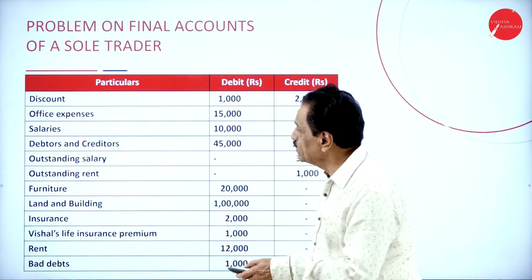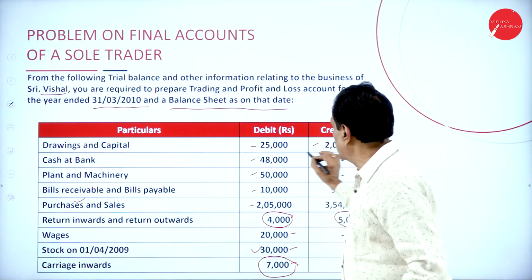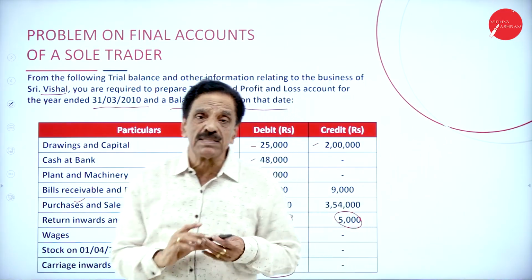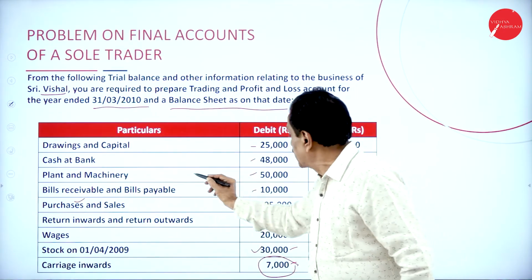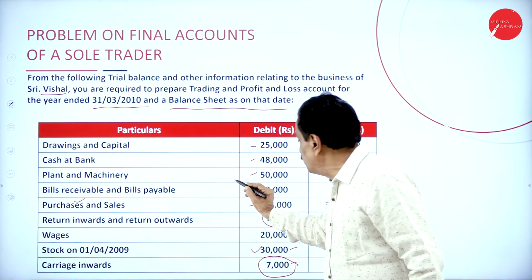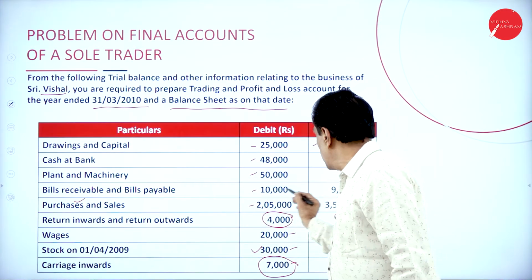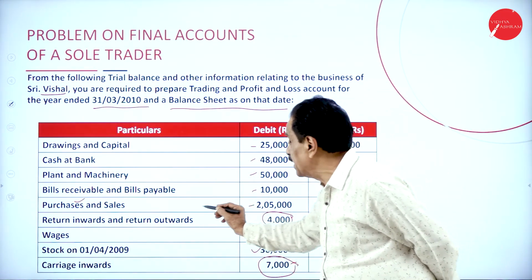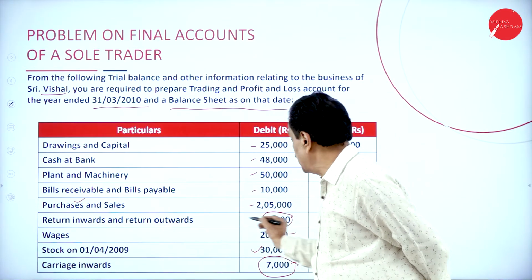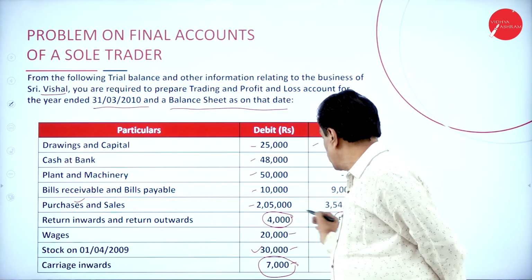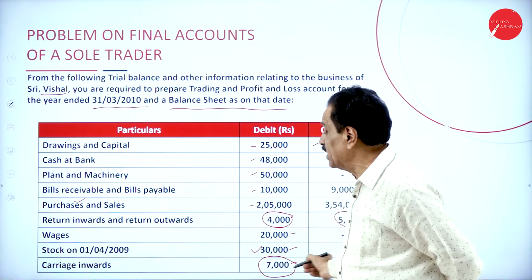See the trial balance. Drawings and capital: capital will come on the liability side of the balance sheet, and drawings should be deducted from the capital. Cash at bank is an asset. Machinery is an asset. Bills receivable is an asset, bills payable is a liability. Purchases and sales will come in the trading account. Return inward should be deducted from sales, return outward from purchases.